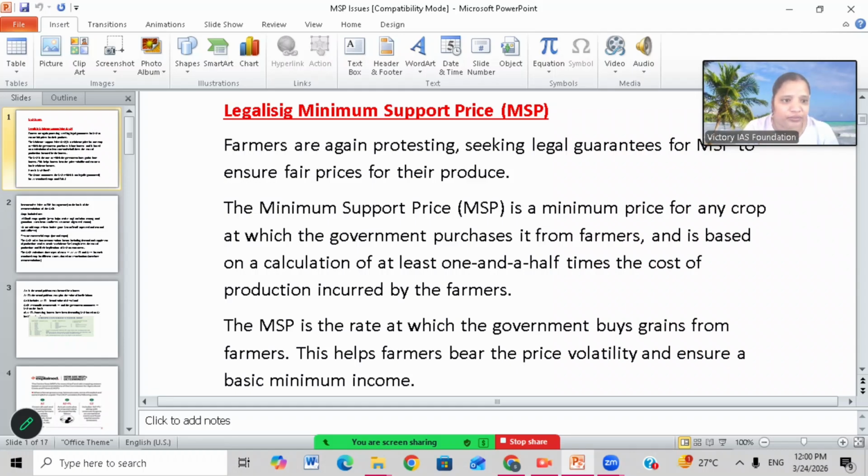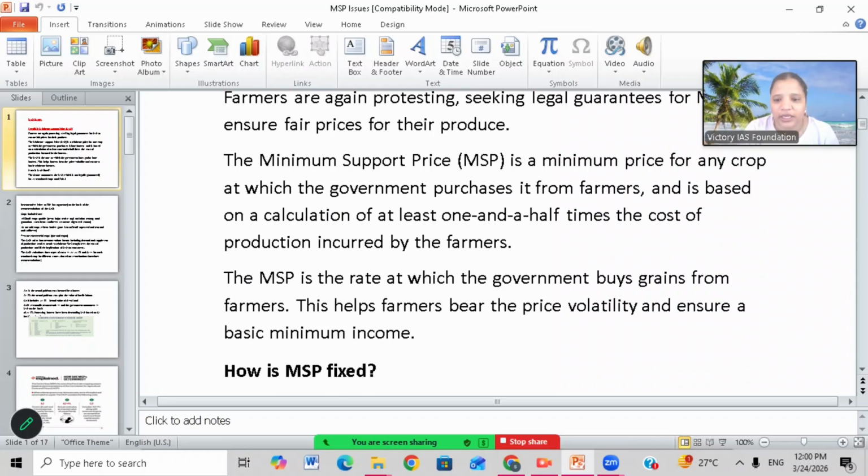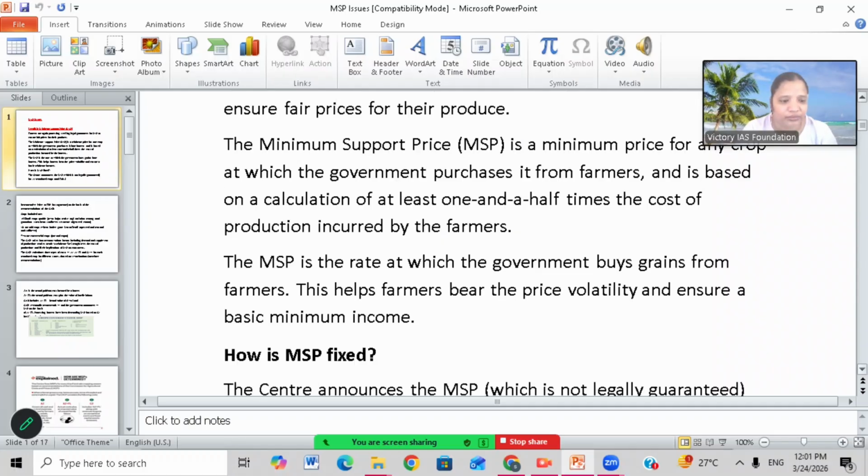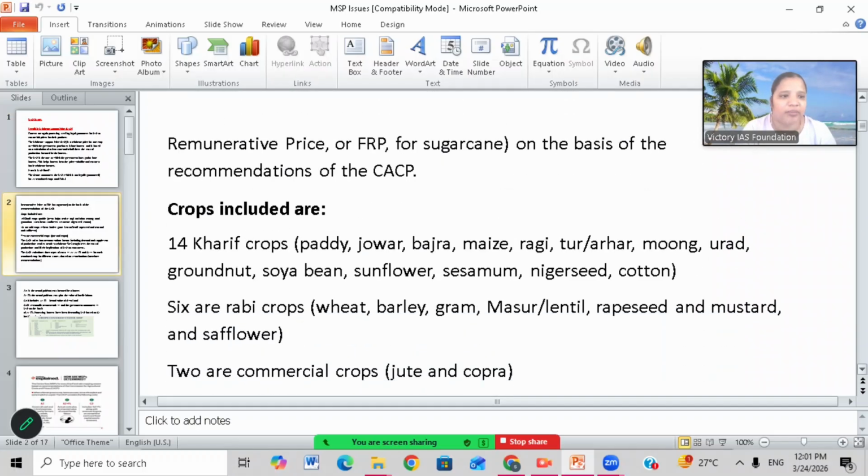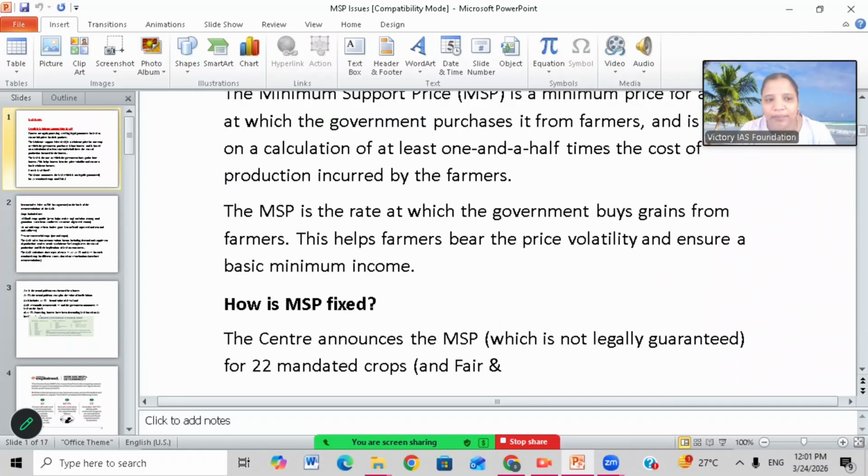The minimum support price is the price guaranteed by the government to buy the produce from the farmer in case it is not sold in the market. It is generally 1.5 times the cost of production. Suppose the cost of 100 quintal of rice is around 1 lakh rupees, then the MSP will be 1.5 lakh. The MSP is the rate at which the government buys grains from farmers. This helps farmers bear price volatility and ensures a basic minimum income, so in case of a rise or fall of prices, the farmer won't incur any losses.